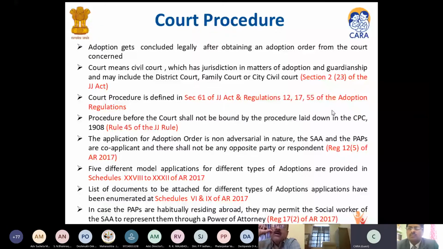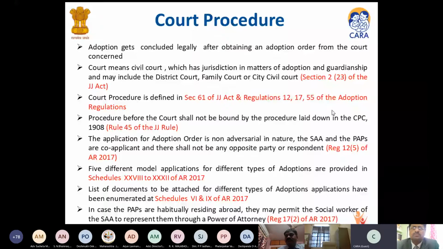In our presentation, as you can see, we have quoted the relevant sections for referencing. We proceed further. The court procedure is defined under Section 61 of the JJ Act, and Regulations 12, 17, and 55 of the Adoption Regulations. Regulation 12 refers to the in-country OS adoption legal procedure, 17 refers to the inter-country court procedure, and 55 refers to the relative court procedure. We have taken all the adoptions in three formats: in-country OS, inter-country OS, and relative. So we have three corresponding regulations in the Adoption Regulations 2017.